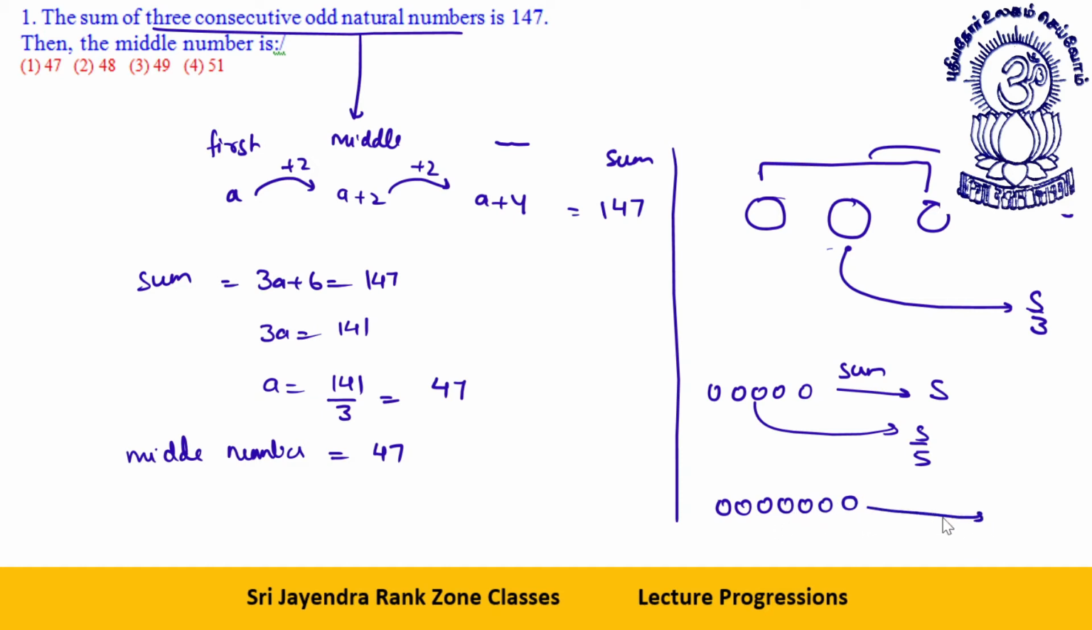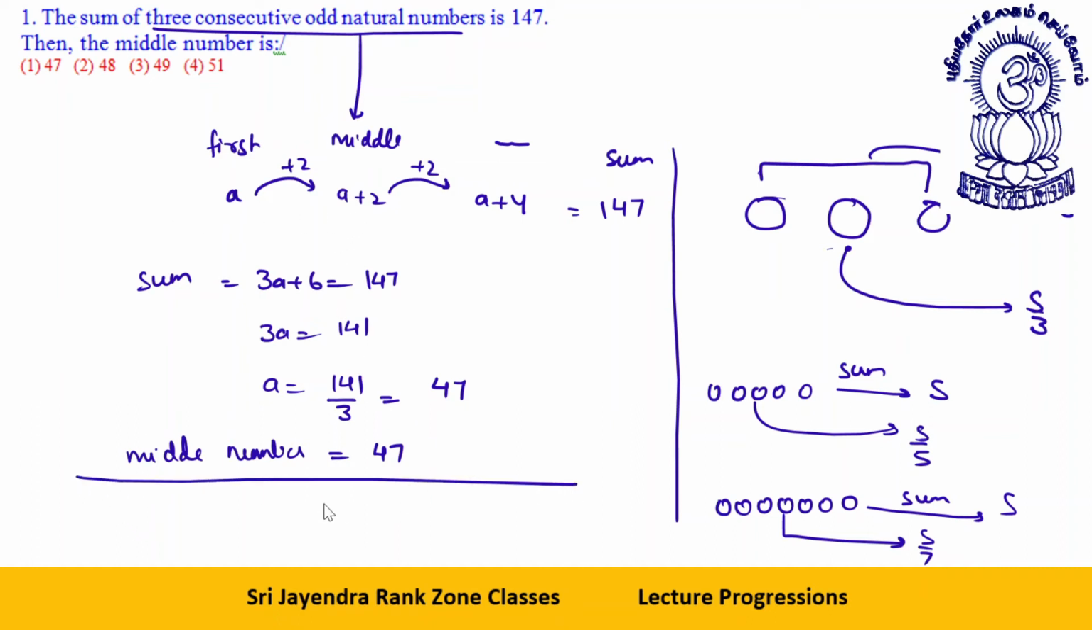whatever sort of 7 numbers in a series, in an AP, and their sum is s, then this middle number will be s by 7. This is a plain logic which you need to keep in mind. I will tell this shortcut for even numbers also, but let's proceed like this. Clear to all? Fine.